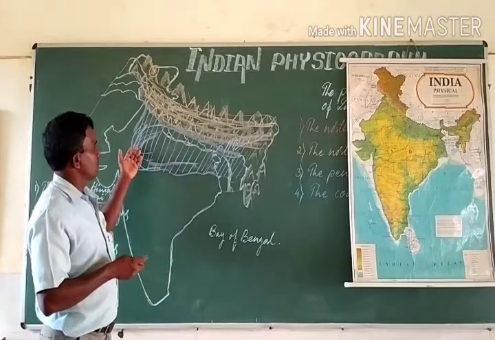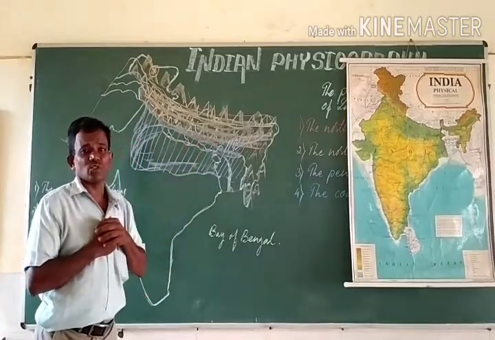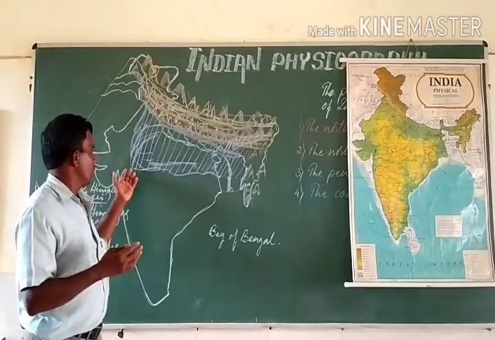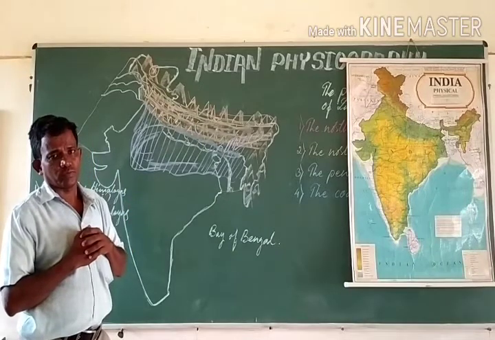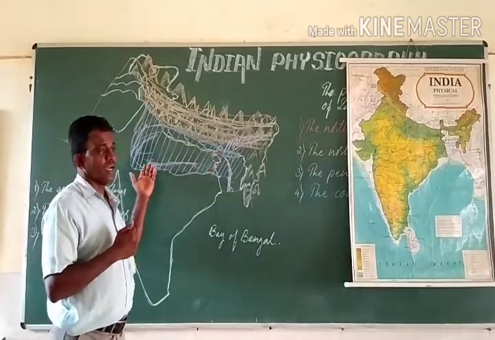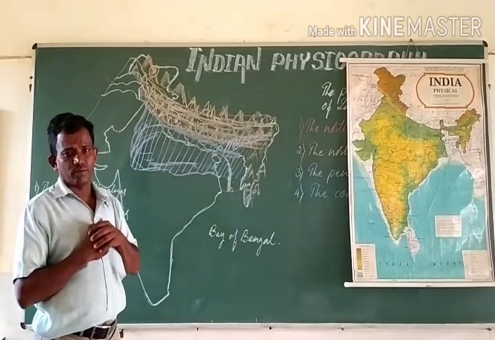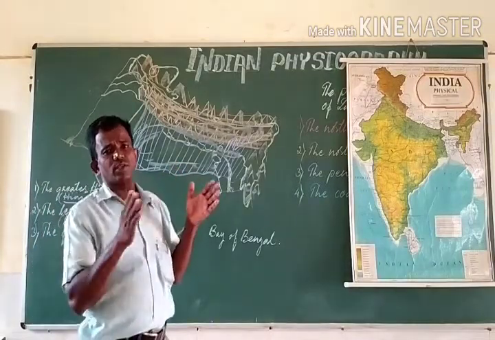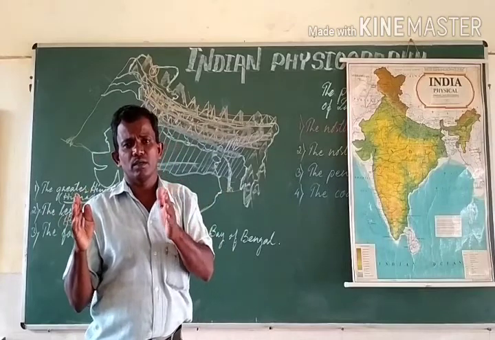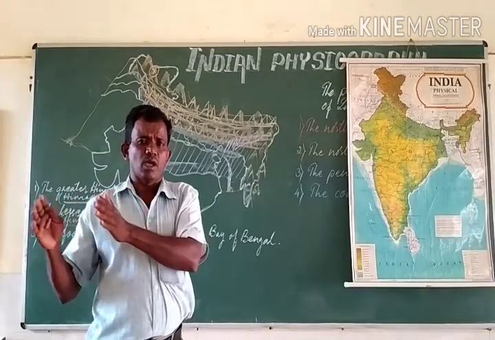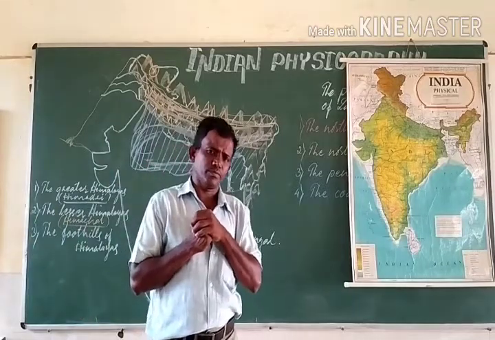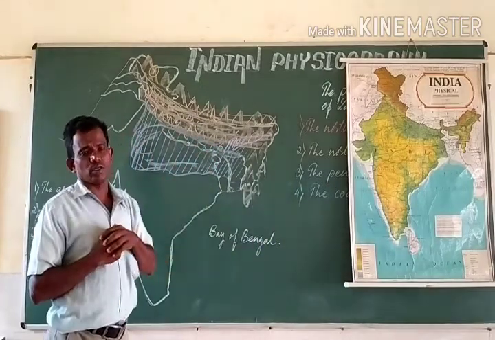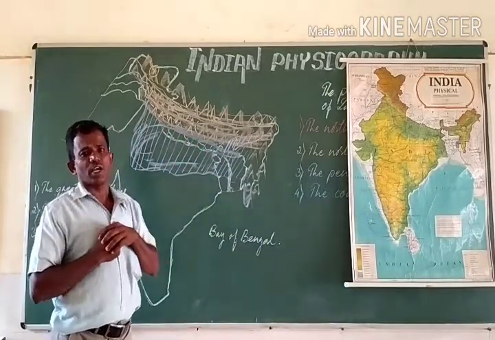The northern plains, which is about 7 lakh square kilometers in its area, next to the peninsular plateau, this being the second largest physical division of our country, is very much rich as far as the minerals and other natural resources are concerned. Moreover, the area is quite useful for undertaking the agricultural activities.